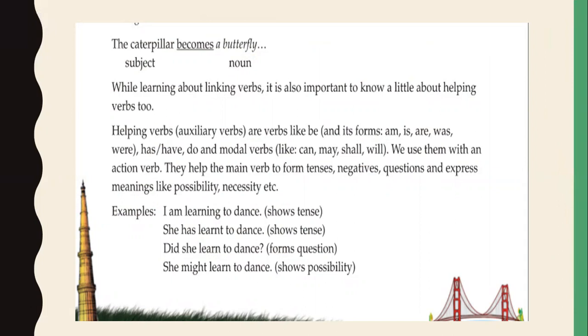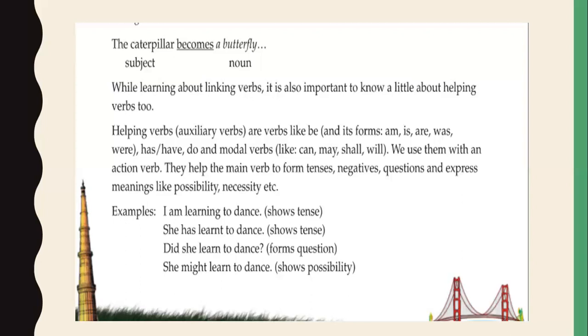While learning about linking verbs, it is also important to know a little about helping verbs too. So what are helping verbs? Helping verbs we can also call auxiliary verbs, like be and its forms am, is, are, was, were, have, has, do. Then modal verbs like can, may, shall, will. We use them with an action verb. They help the main verb to form tenses, negatives, questions, and express meanings like possibility, necessity, etc.